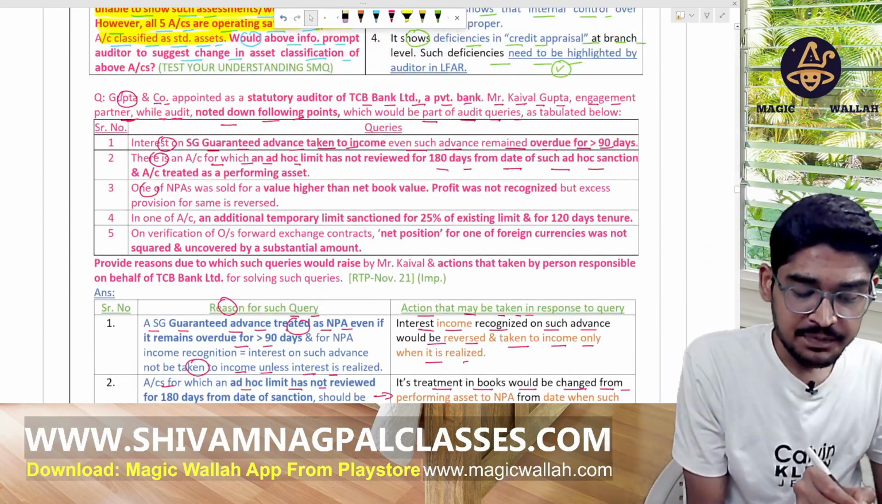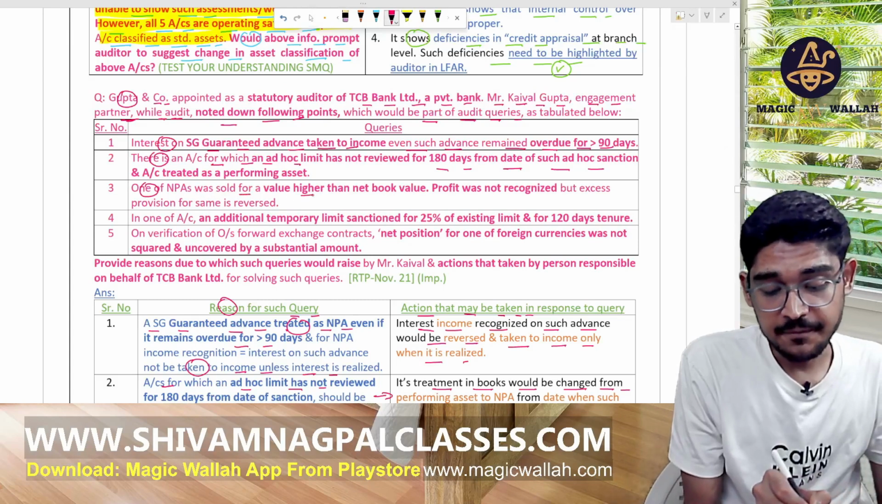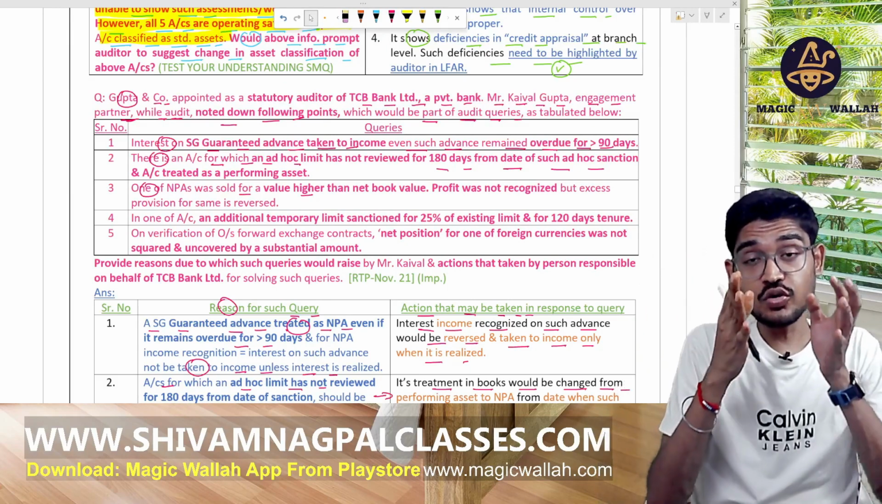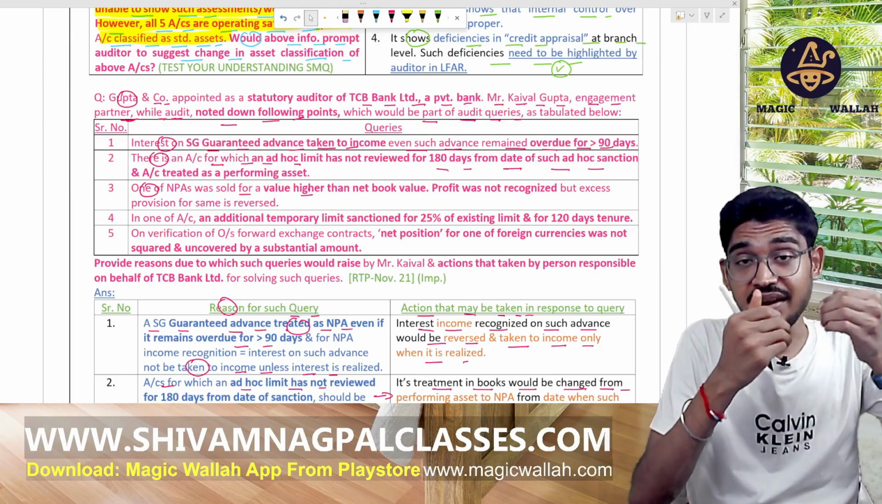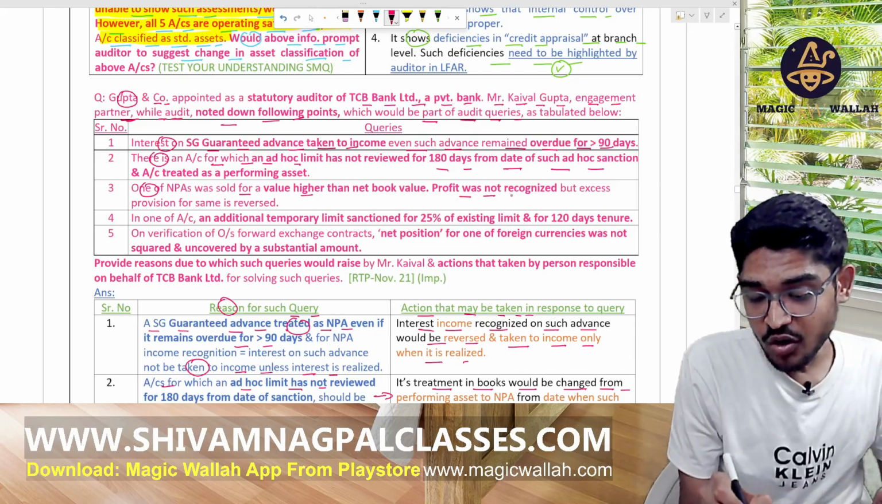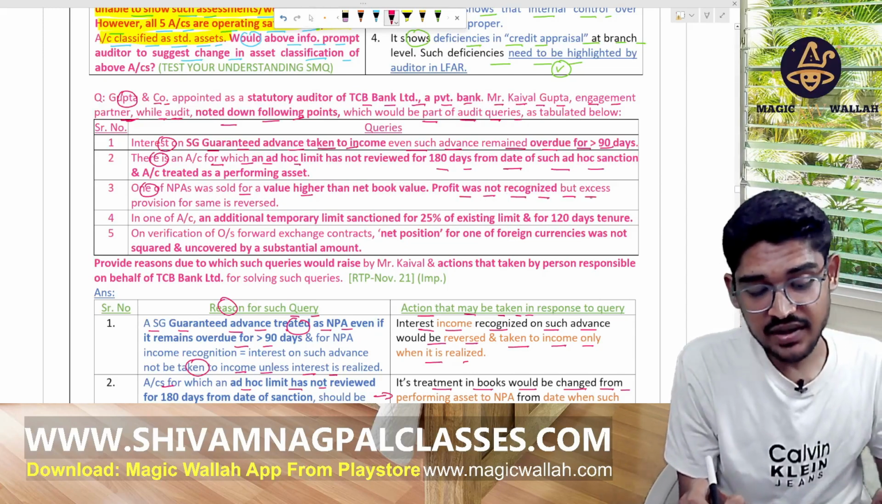So one of the NPAs was sold for a value higher than the net book value. Higher than the net book value. So keep that amount for future purposes when there is a loss, right? So the profit was not recognized, but the excess provision is reversed.